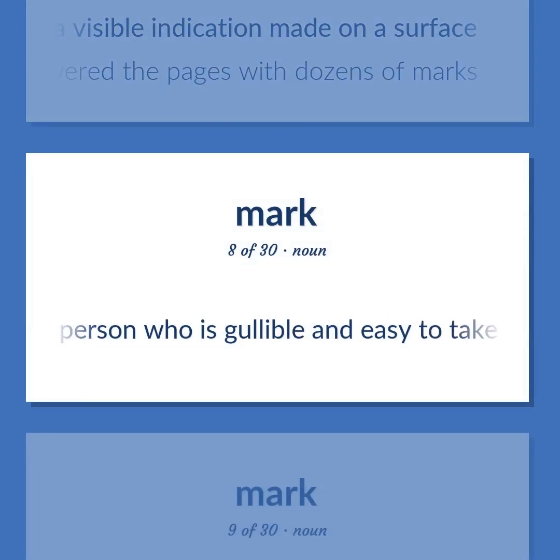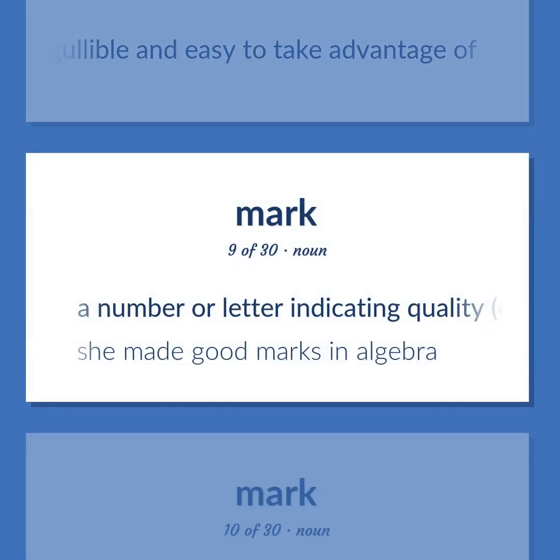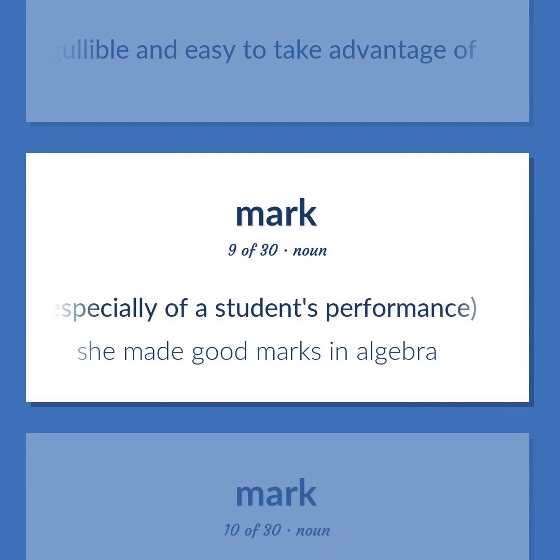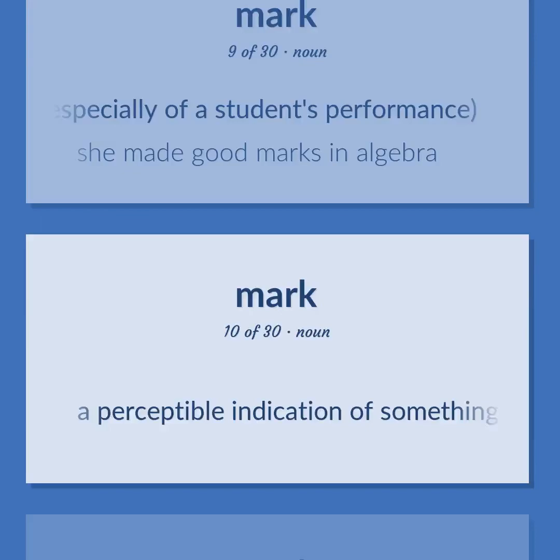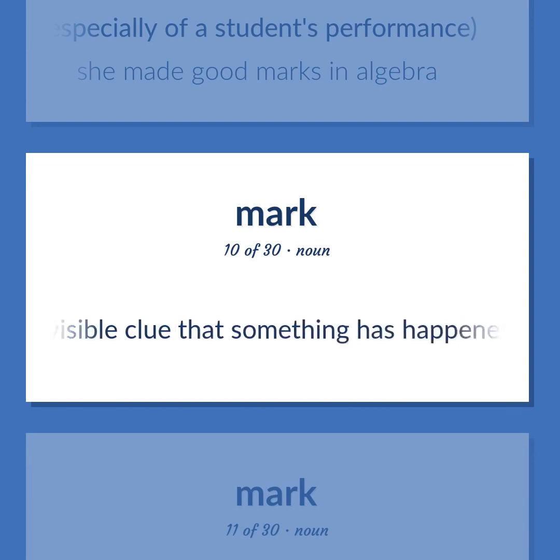A person who is gullible and easy to take advantage of. A number or letter indicating quality, especially of a student's performance. She made good marks in algebra. A perceptible indication of something not immediately apparent, as a visible clue that something has happened.